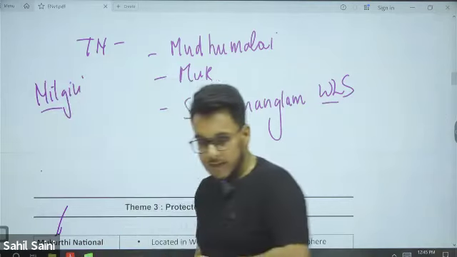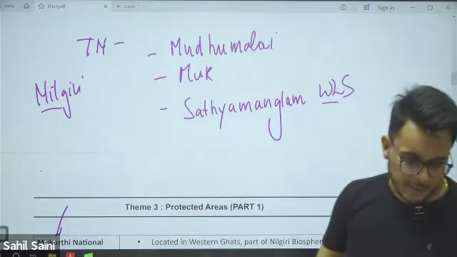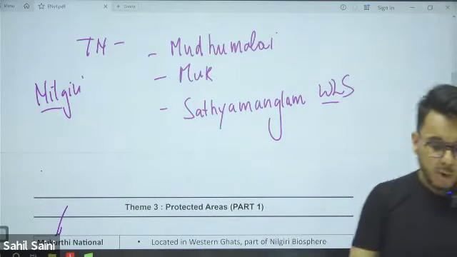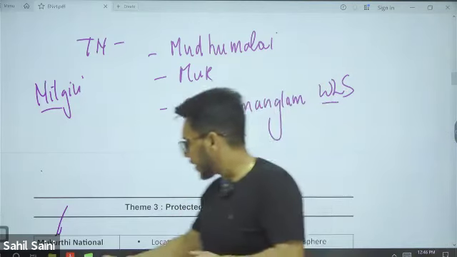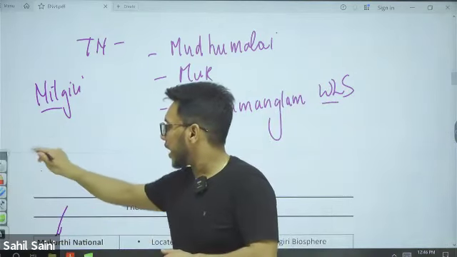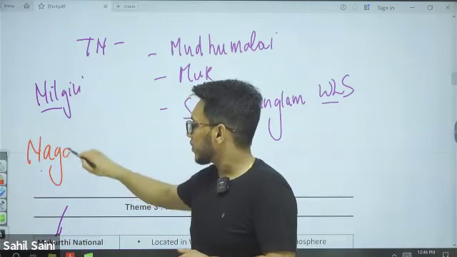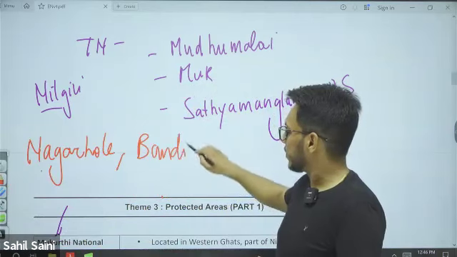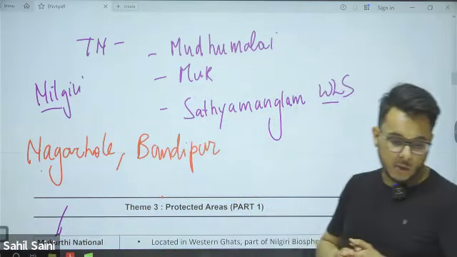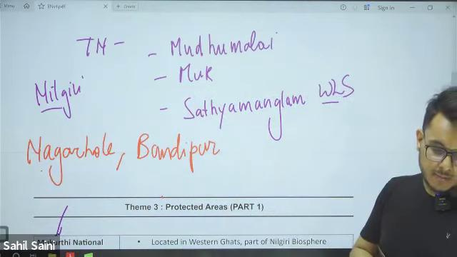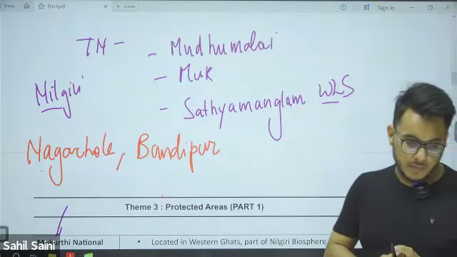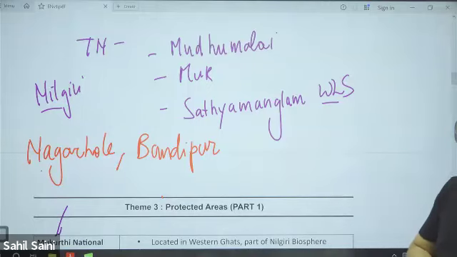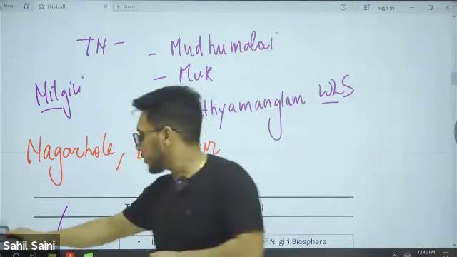Next we have Karnataka. In Karnataka we have Nagarhole National Park and Bandipur National Park. Fine. Then after that, we have Kerala.